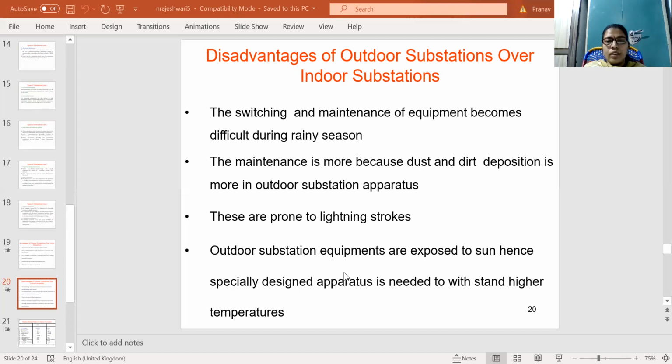If not, problems arise with the high temperatures due to the sun rays. These are the disadvantages of outdoor substations over indoor substations.